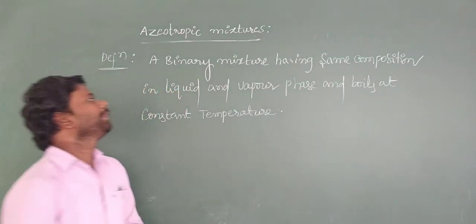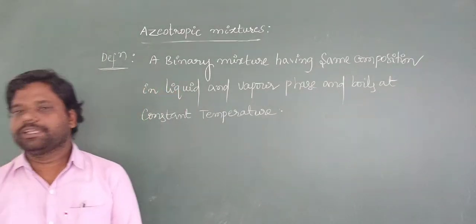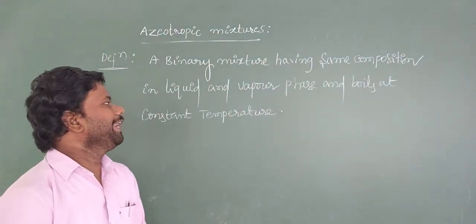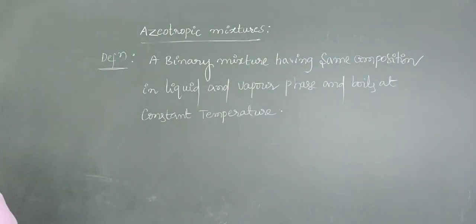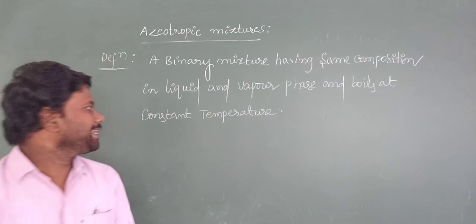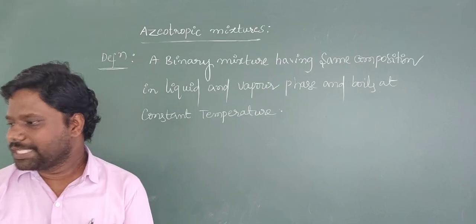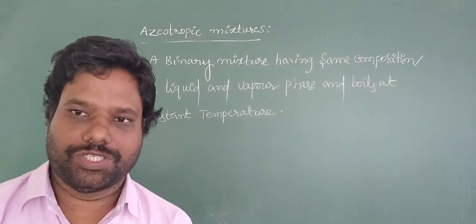Once again, listen: a binary mixture having the same composition in liquid and vapor phase that boils at constant temperature is called an azeotropic mixture.